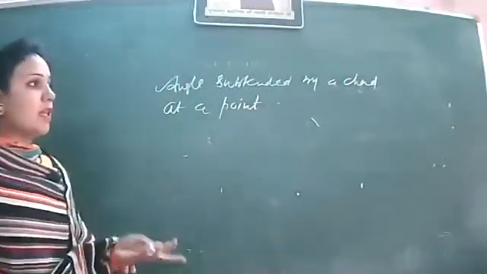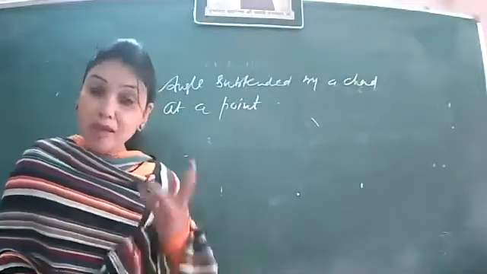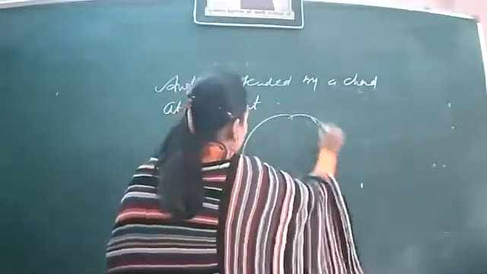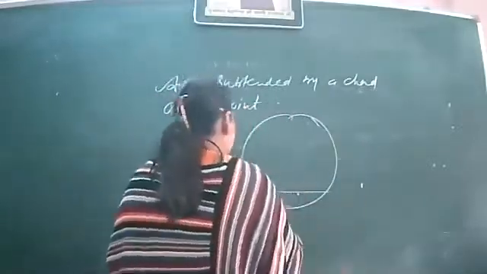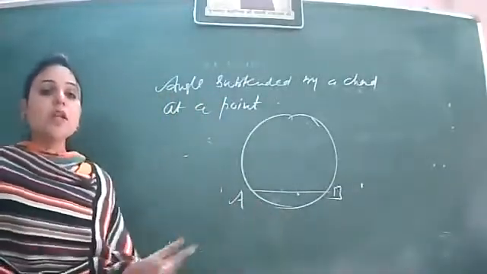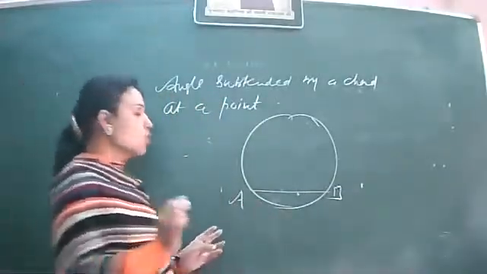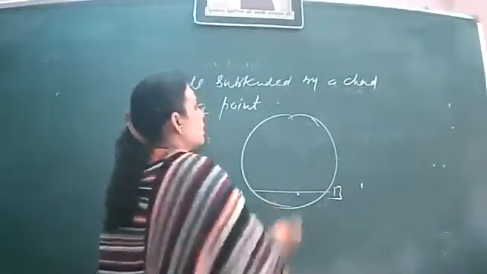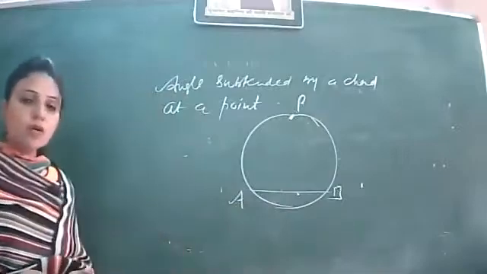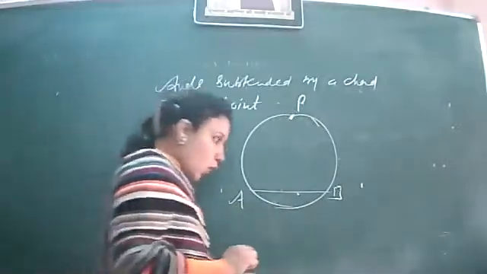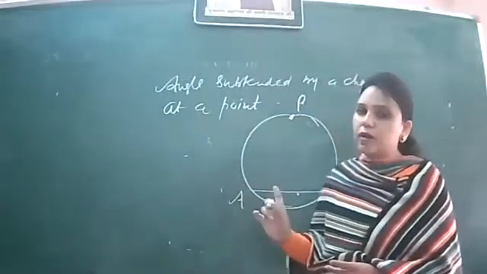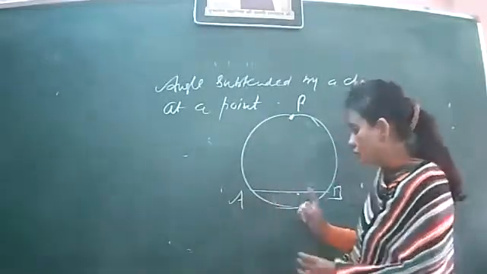So how do we define the angle that a chord makes at a certain point? Let us discuss. Suppose we have a circle and there is a chord, say AB. We consider a circle with chord AB, and I want to see what will be the angle that this chord makes at the point P, which lies on the boundary of the circle. Whenever we have to see the angle made by a chord at a particular point, what criteria will we follow?